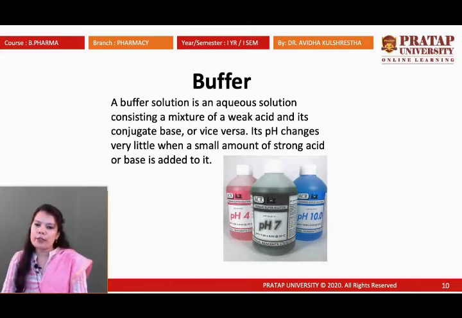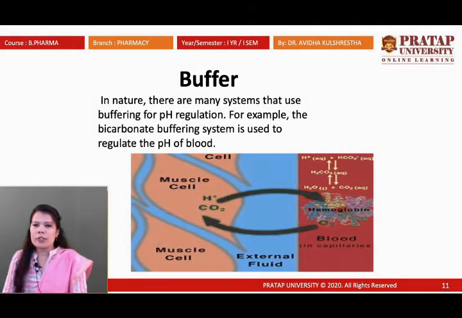Buffer solutions are of three types: acidic buffer, basic buffer, and neutral buffer. In acidic buffers, the pH is less than 7. In basic buffers, the pH lies between 7 and 14. But the neutral buffer solution has pH 7. So buffer solutions are mixtures of a conjugate acid or base with their respective base and acid. In nature there are many systems where buffer solutions maintain the pH. Wherever pH regulation is required, we use buffer solution.